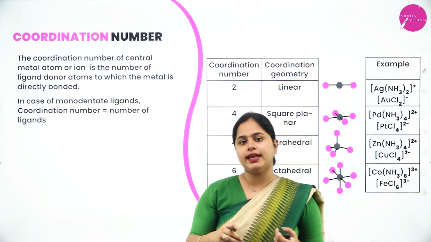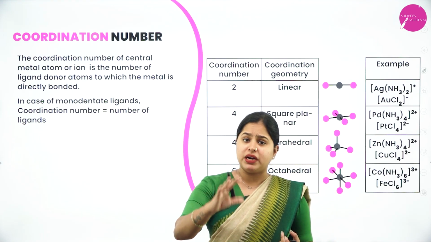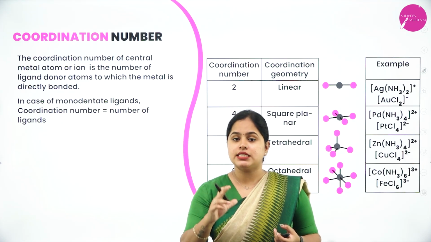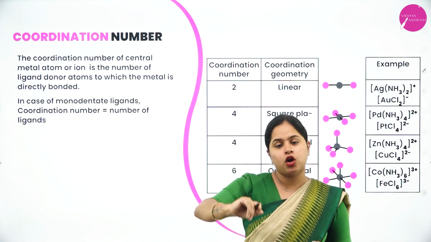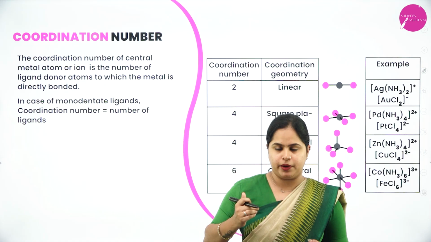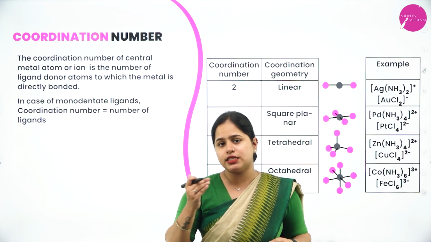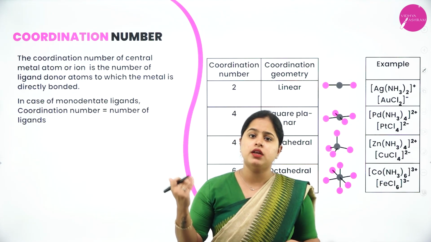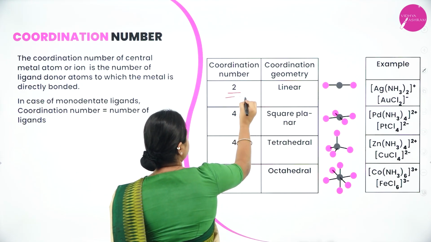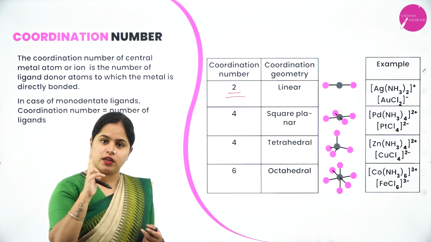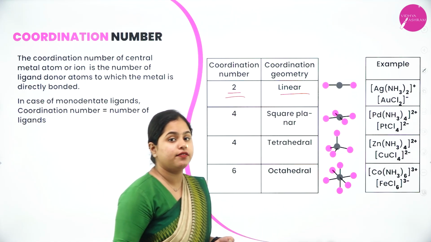But if it is a unidentate ligand, the number of ligands and the coordination number will be equal. But if it is didentate, we have to multiply the number of ligands by 2, because there are 2 donor atoms. And for polydentate, we have to multiply according to the denticity. We will be discussing in detail how to calculate coordination number, as well as another important number called oxidation number, in the next session. As of now, if the coordination number is 2, there are 2 ligands, so the geometry will be linear.